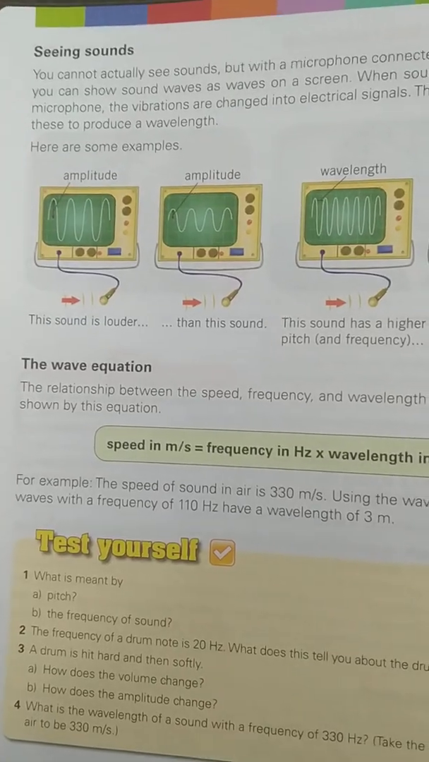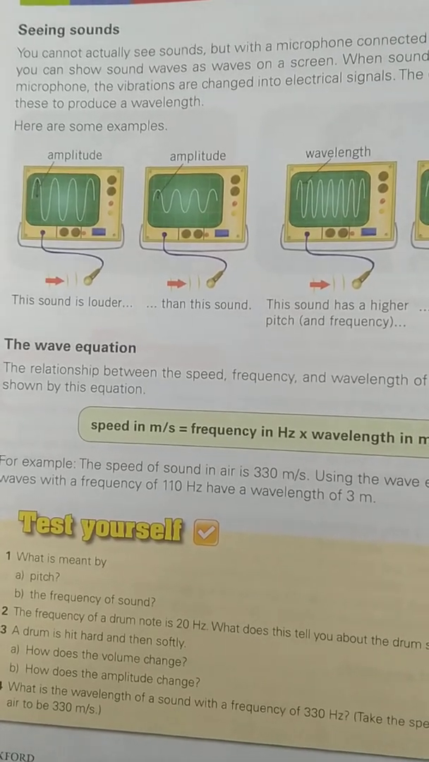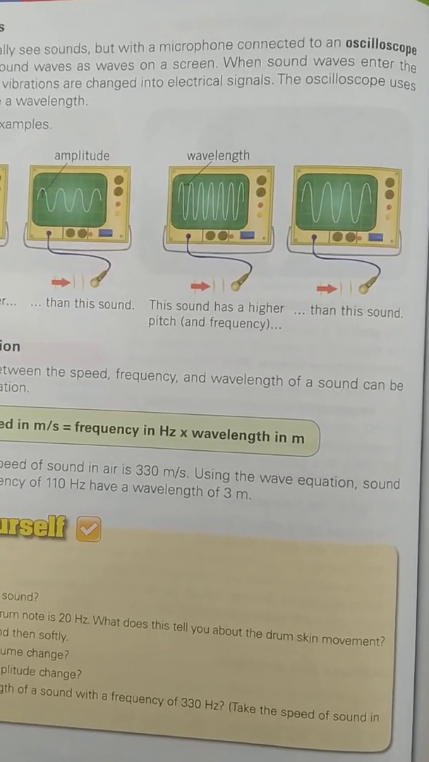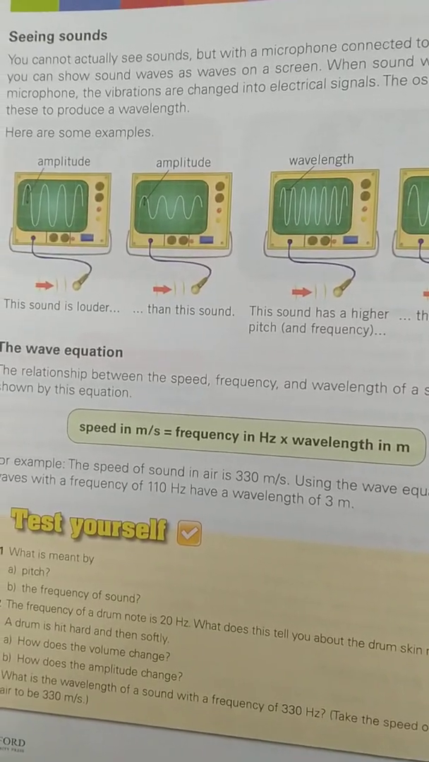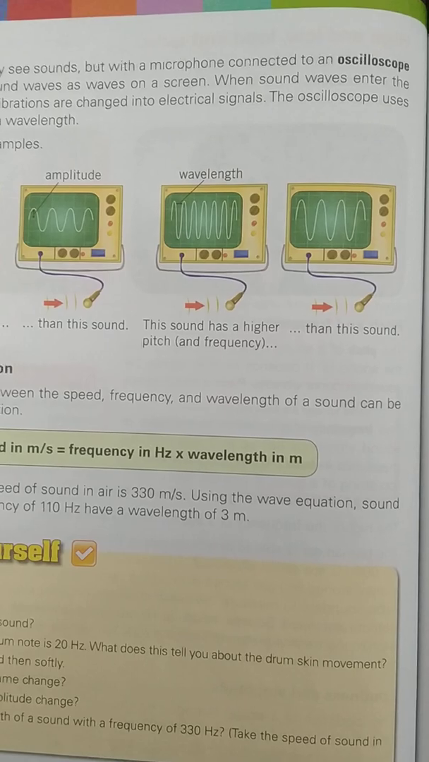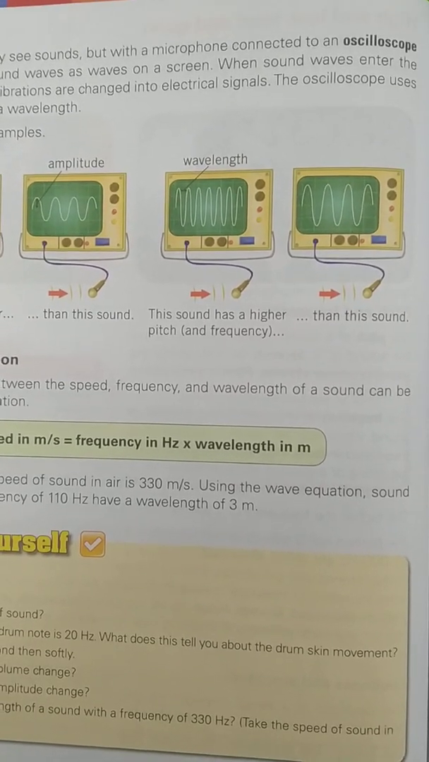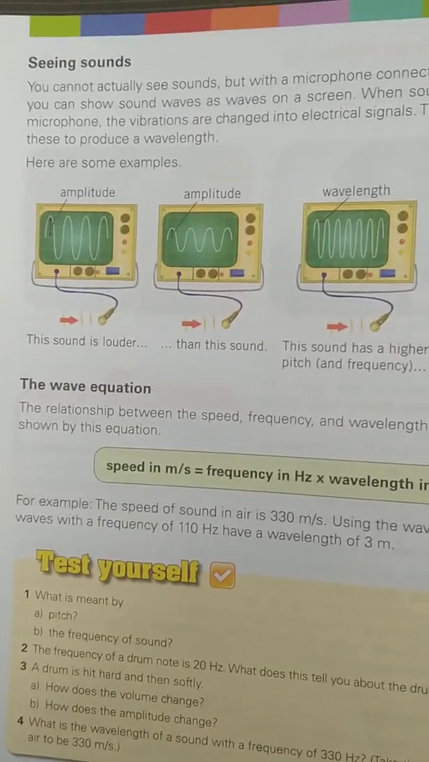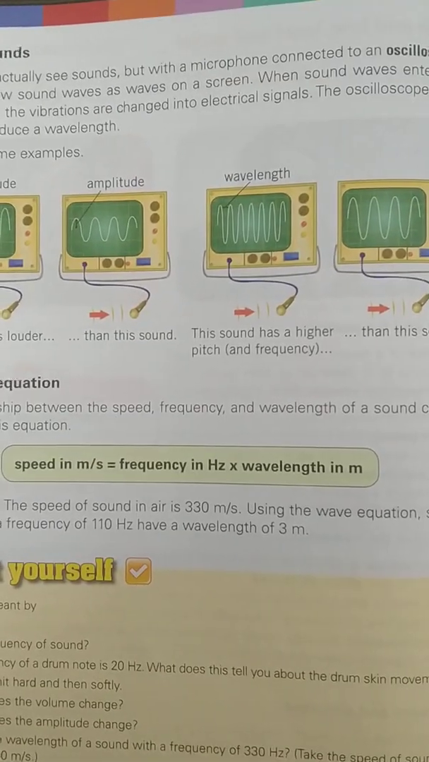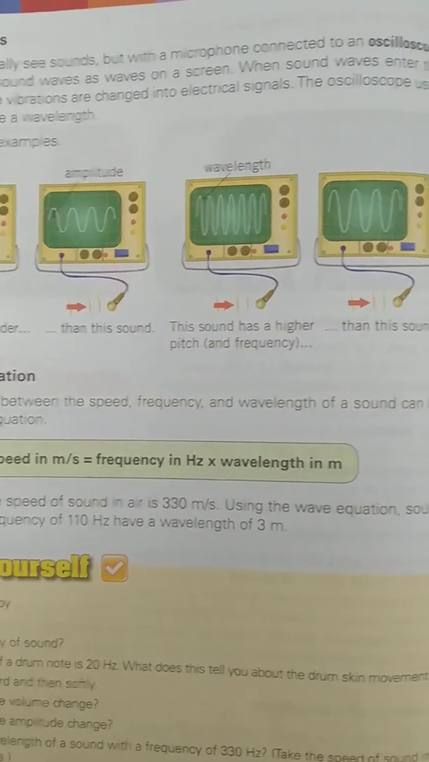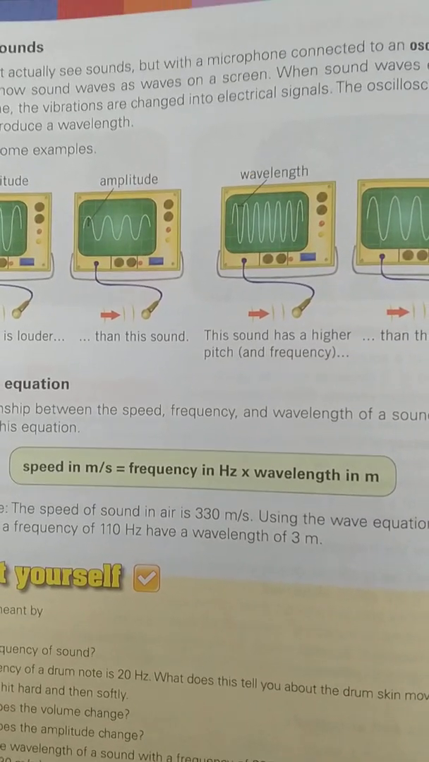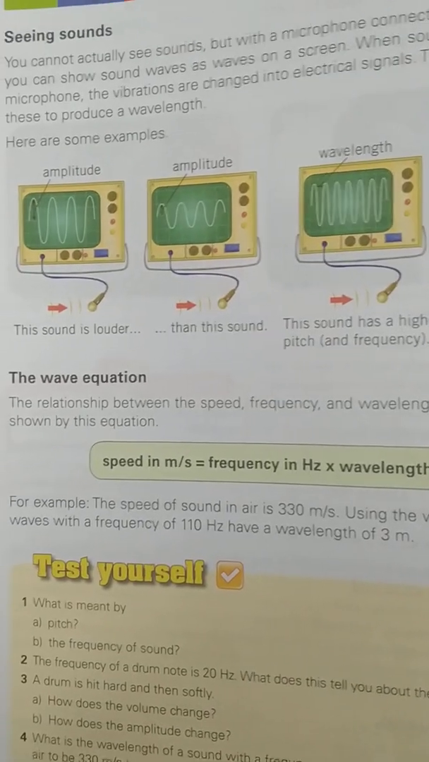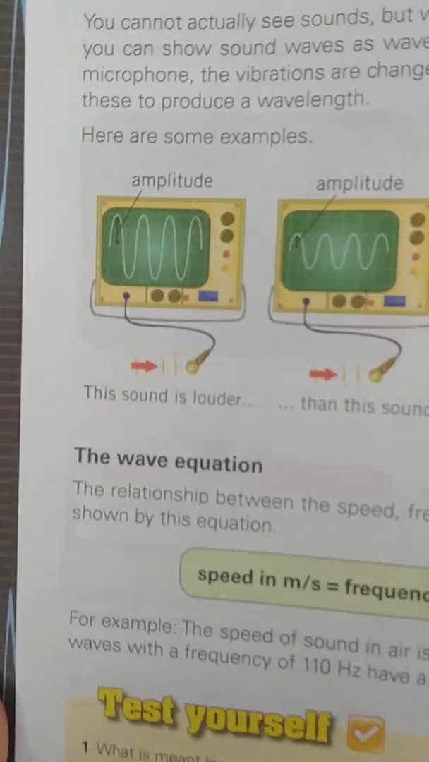Our next topic is seeing sound. Everyone knows that we cannot see a sound, but with the help of a microphone which we connect to an oscilloscope, we can see the wavelength. An oscilloscope basically is an instrument which we use to measure or see the wavelength of sounds. In this oscilloscope, the sound waves or vibrations are changed into electrical signals, and then the oscilloscope uses these to produce a wave. In this, you can see the amplitude.